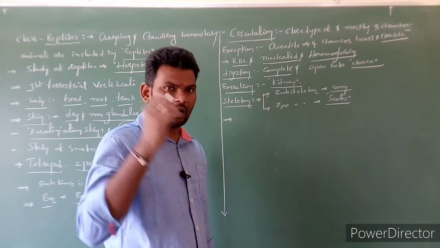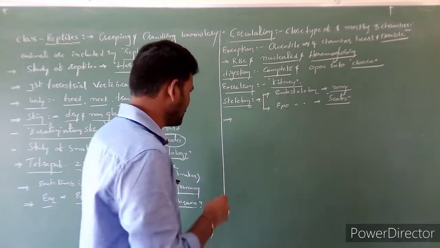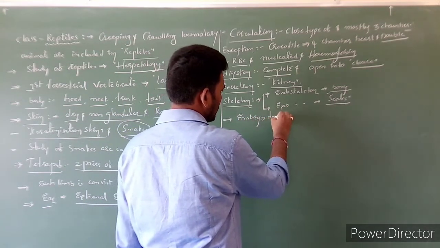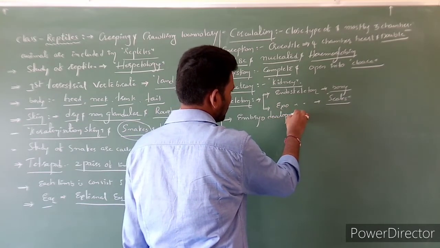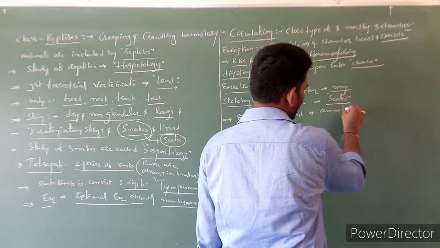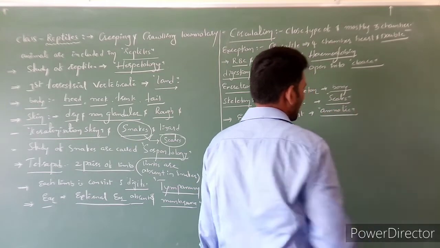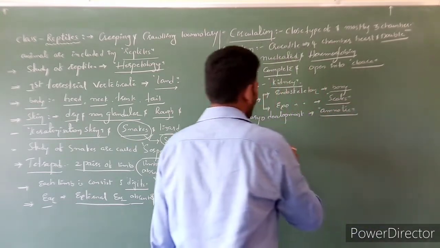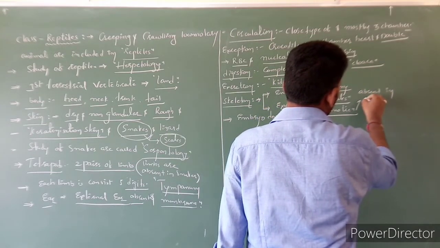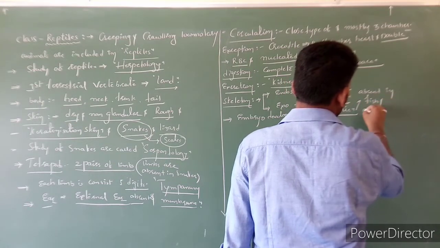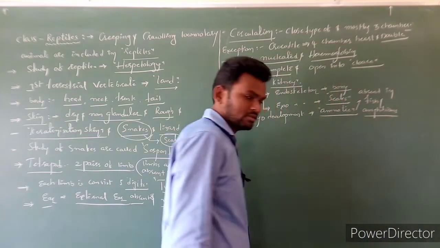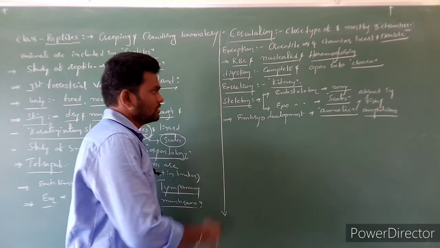Amniotic fluid is absent in fish, nothing but Pisces, as well as amphibians. Clear?